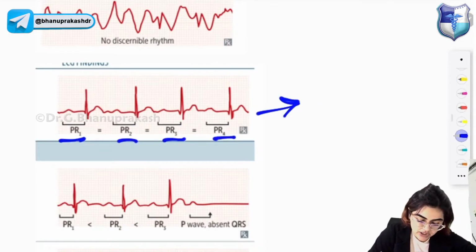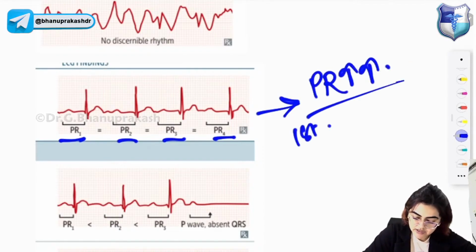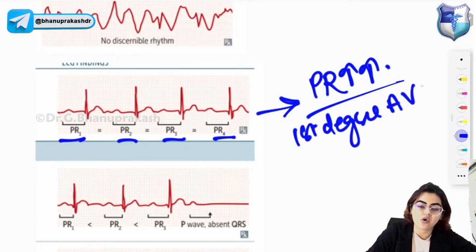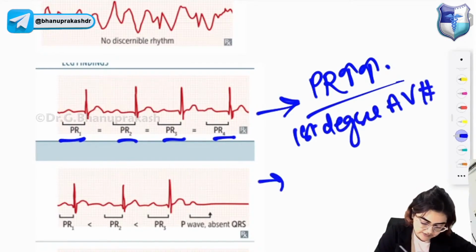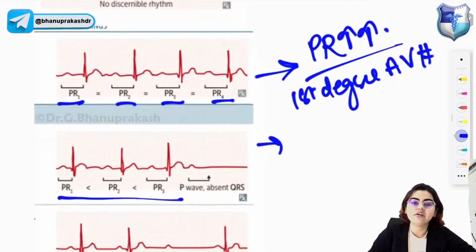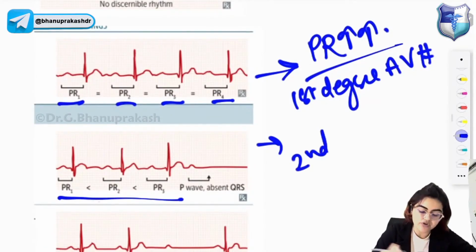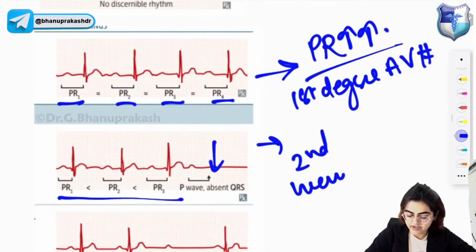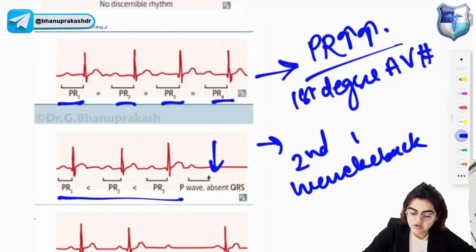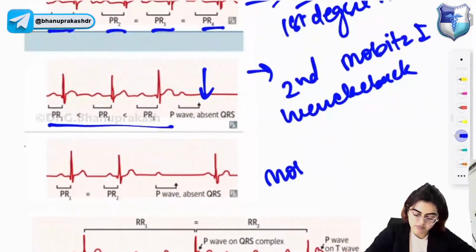PR intervals are almost equal, you can see, right? These are prolonged PR intervals. This is first degree AV block. In the next one, there is gradual increase in the PR interval. Progressive lengthening of the PR interval comes under second degree AV block, and after it you get a dropped beat. So this is the Wenckebach phenomenon, or second degree heart block Mobitz 1. This one is Mobitz 2.